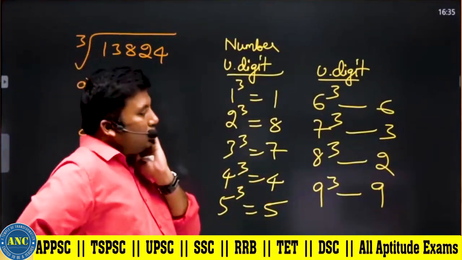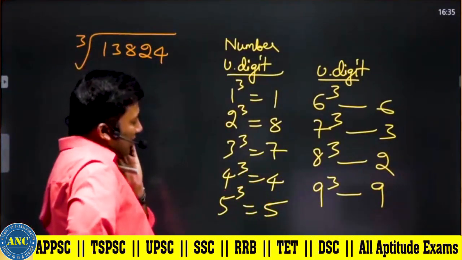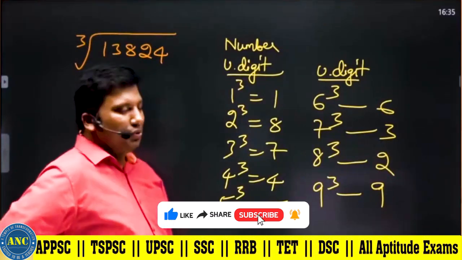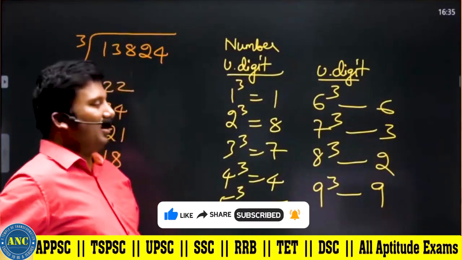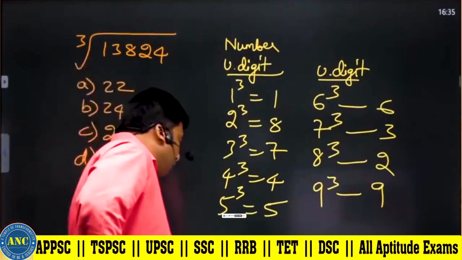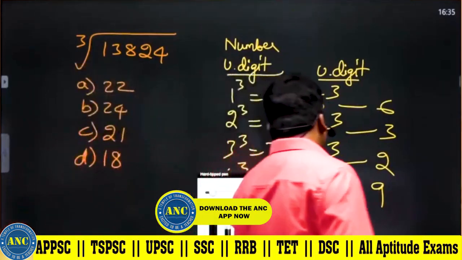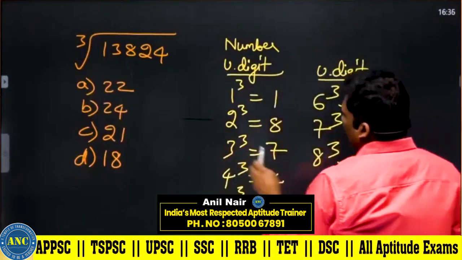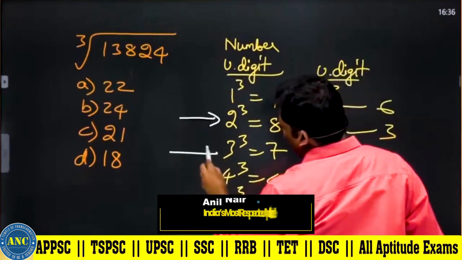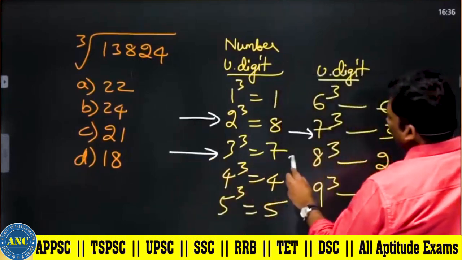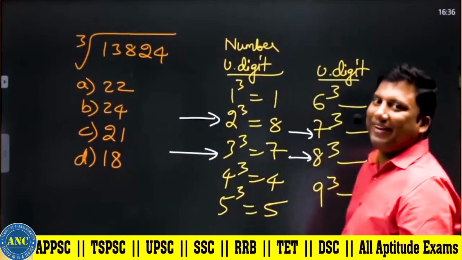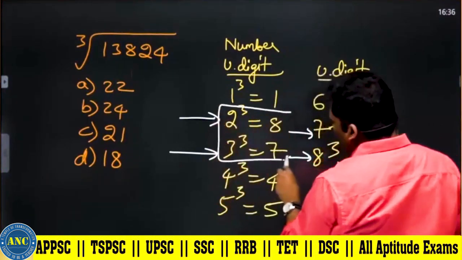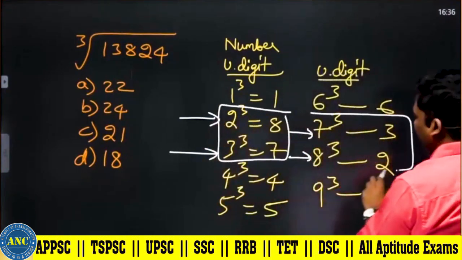1 cubed is 1, 2 cubed is 8, 3 cubed is 27, 4 cubed is 64, 5 cubed is 125, 6 cubed is 216, 7 cubed is 343, 8 cubed is 512, 9 cubed is 729. A perfect square never ends with which digits? A perfect square never ends with 2, 3, 7 or 8.